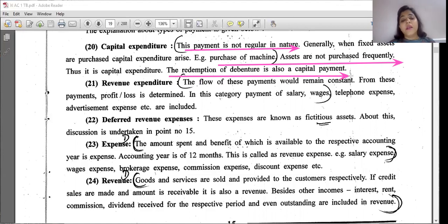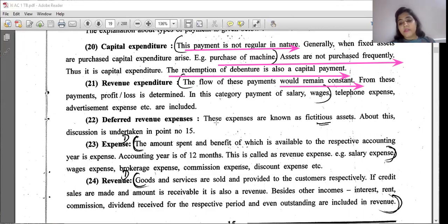Revenue expenditure. The flow of this payment would remain constant. From this payment, profit or loss is determined. In this category, payment of salary, wages, telephone expenses, advertisement expenses are included, right? Salary, as I said, payment of salary, wages, telephone expenses, right?